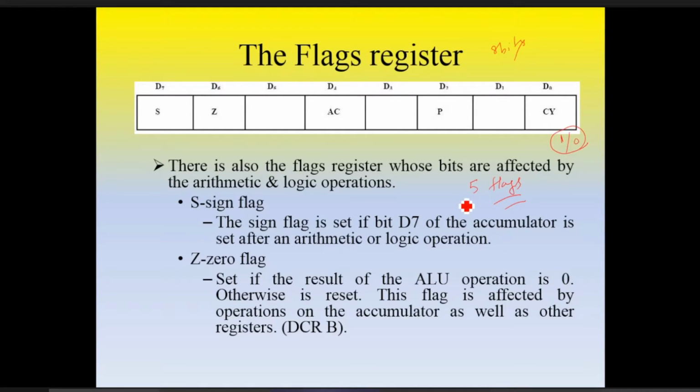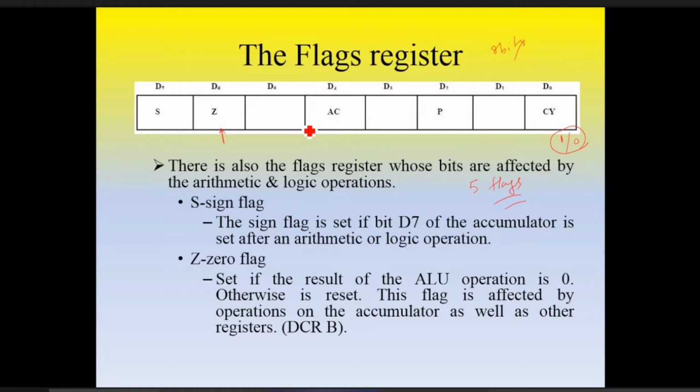Okay, suppose we are performing subtraction. So whether the subtraction is 0 or not, because based on these 5 flags, we have different instructions. Okay, इसको आप you can understand like that. You have two numbers. Okay, very simple experiment. You have two numbers, and you want to glow some LEDs. Condition is that if both numbers are same, then only the LED will glow.